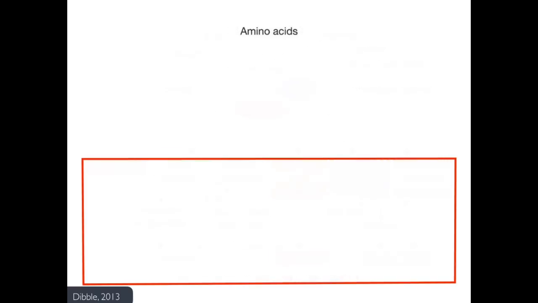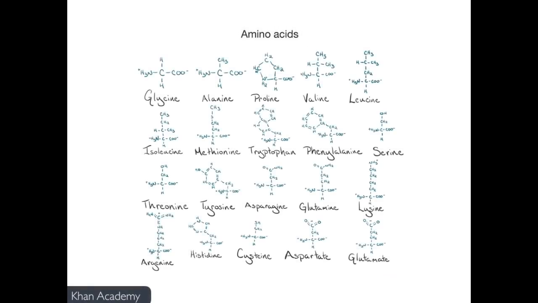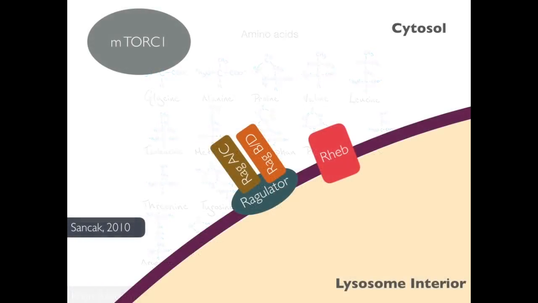Out of all of these inputs, though, the most important is amino acids. Studies have shown that if amino acids aren't available to cells, even an increase in the other stimulants like growth factors or stress won't stimulate mTORC1. Why are amino acids necessary, and how do they activate mTORC1? Well, research has shown that mTORC1 is directly activated by a protein called Rheb that is found in the membrane of lysosomes. In order for this activation to happen, though, mTORC1 and Rheb need to be close to one another on the lysosome, but usually mTORC1 is floating around in the cytosol.